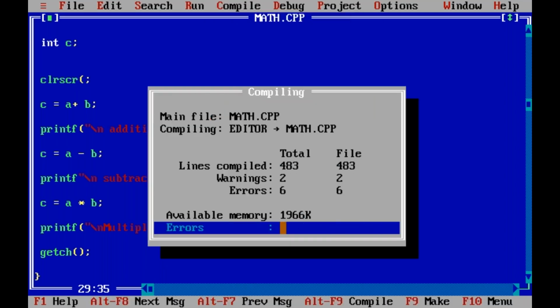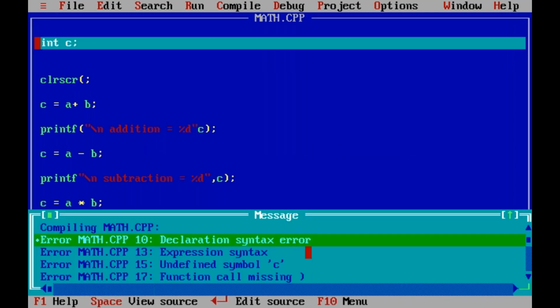See the errors: totally 6 errors. It displays all the errors from top to bottom. Press any key. See the errors. First error, look at the bottom: the 10th statement is an error.